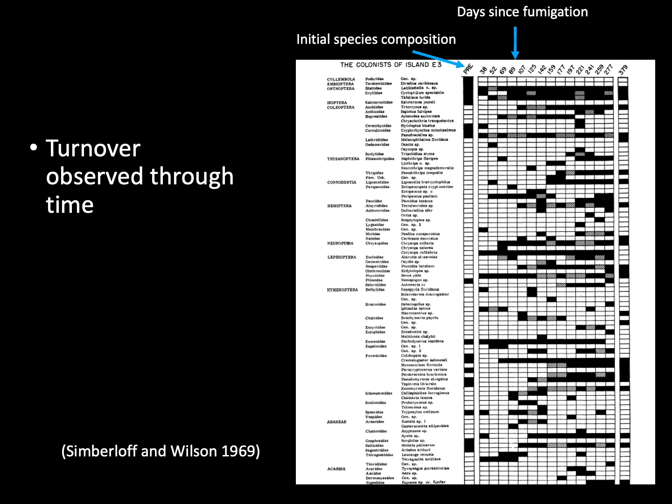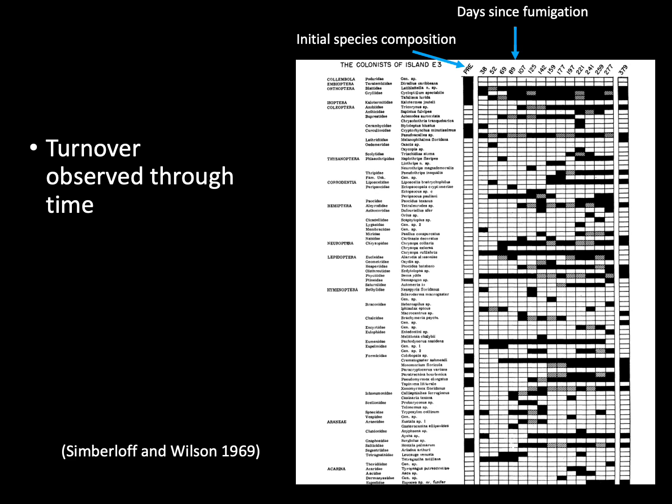He also found turnover, again in line with the predictions of the island biogeography theory, with changes in species composition occurring through time. You can see this in this extract from his results. Now, in this table, each row represents a different species, and each column represents a different time at which he recorded the species on this specific island.